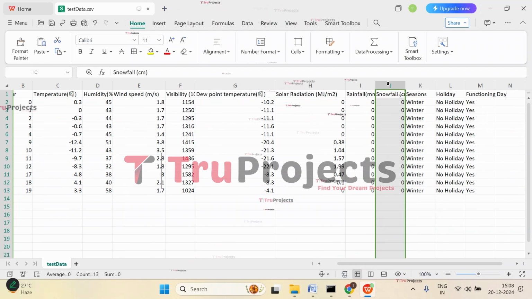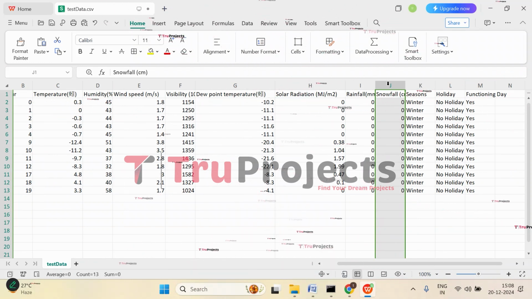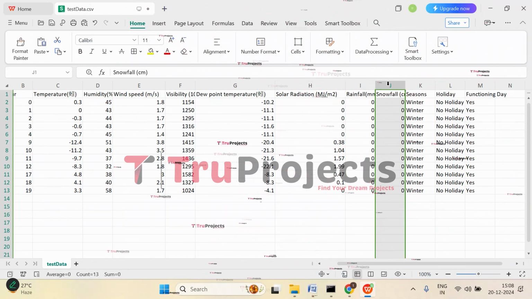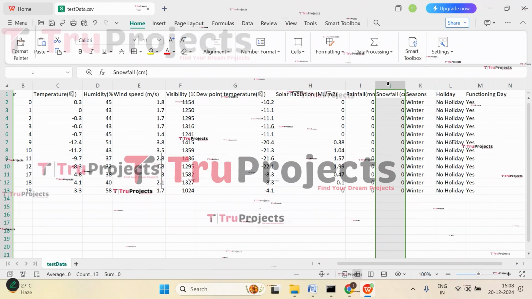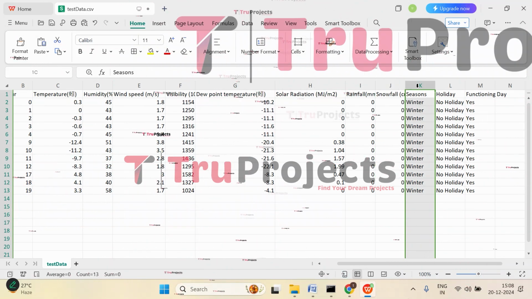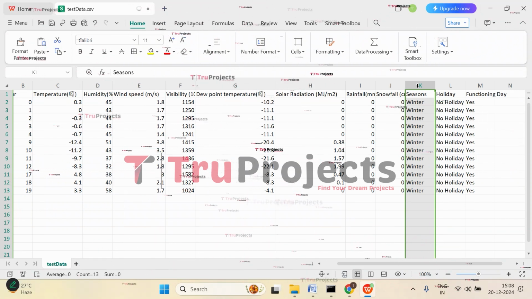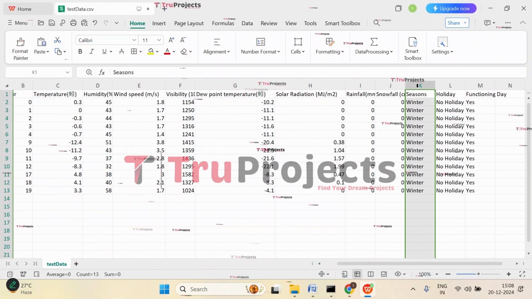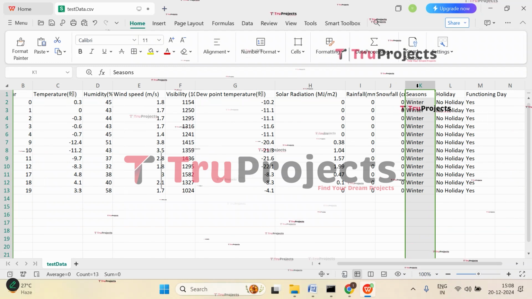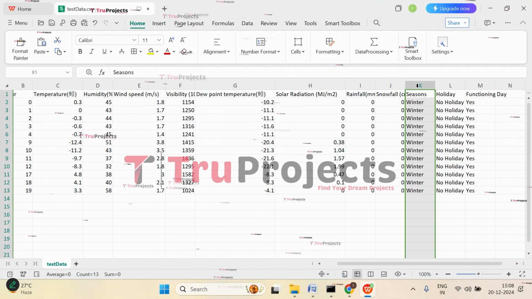Then we have snowfall. It is the amount of snow in centimeters. Snow can create unfavorable conditions for biking, leading to reduced demand during snowy weather. Coming to season, the season of the year may be spring, summer, fall, and winter. Seasons impact weather conditions, influencing bike demand. More rentals in the summer, for example.